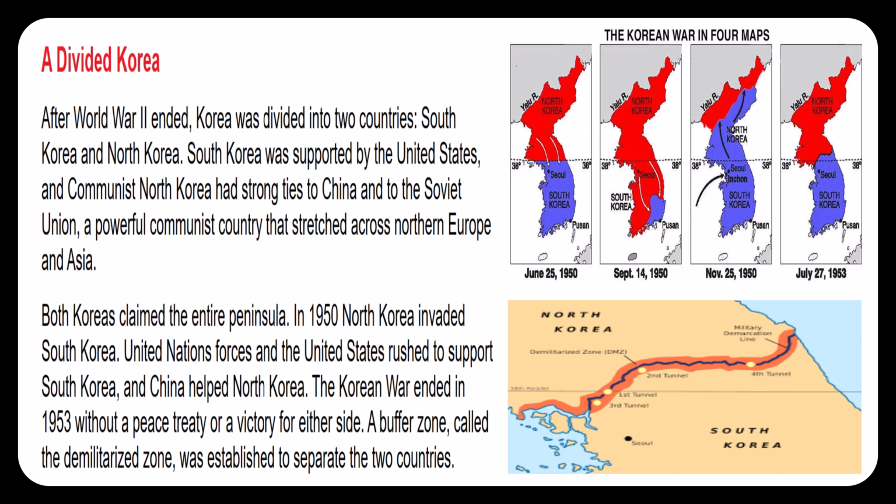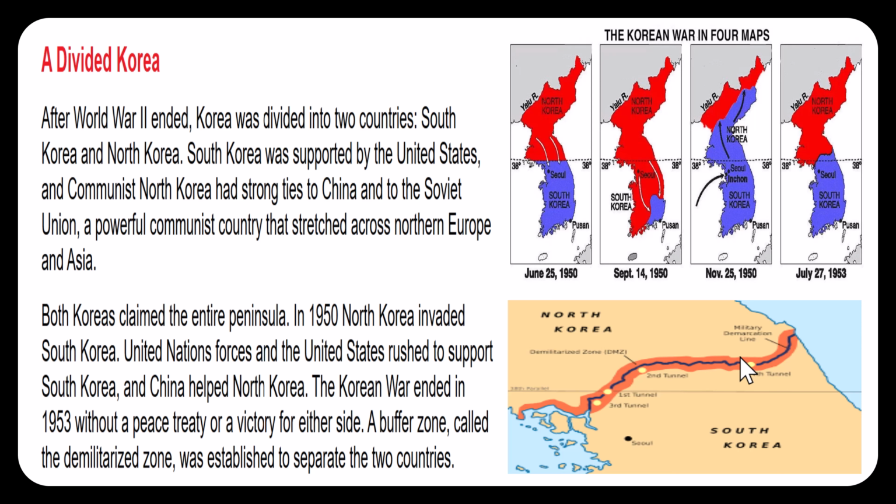In 1950, North Korea invaded South Korea. United Nations forces and the United States rushed to support South Korea, and China helped North Korea. The Korean War ended in 1953 without a peace treaty or victory for either side. A buffer zone called the Demilitarized Zone, sometimes with the acronym DMZ, was established to separate the 2 countries.